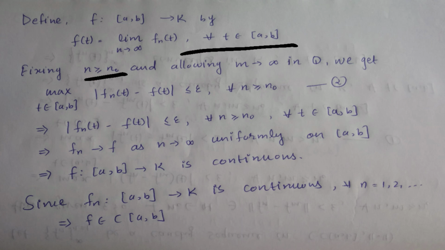Now fix n greater than or equal to n0 and let m tend to infinity in equation number 1, and we get maximum over t belonging to closed interval AB. Right, here in equation number 1 we have Fn of t minus Fm of t.